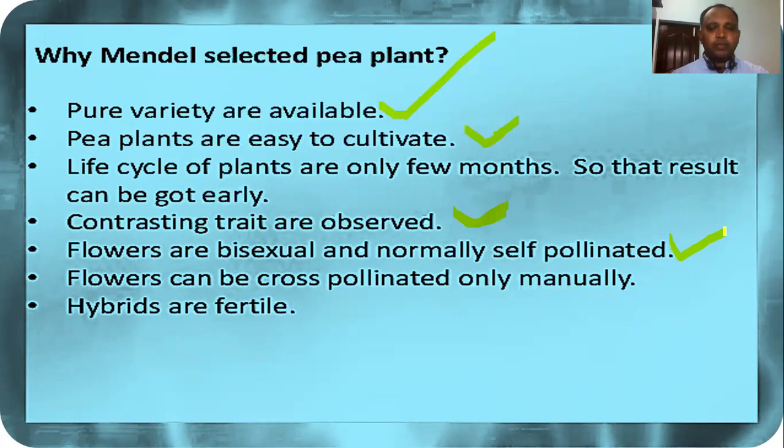Flowers can be cross-pollinated only manually. It's easy to cross-pollinate this flower, and when we do cross-pollination, we produce hybrids. The hybrids are fertile ones. Because of this, Mendel preferred the pea plant and used garden pea for this hybridization experiment, right? So these are the summations.